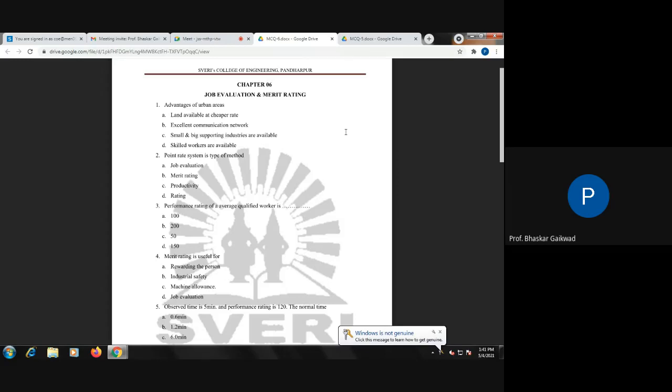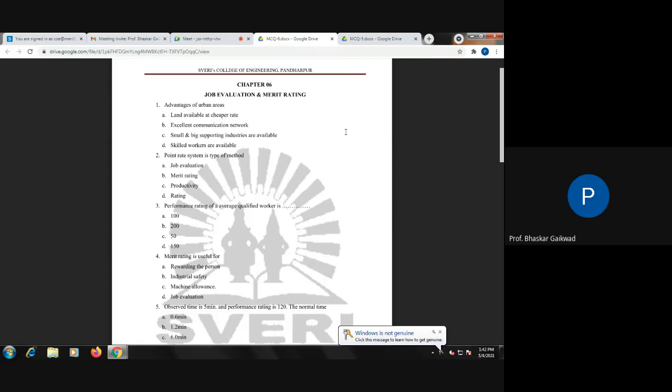The rank of the jobs is compared with the relative mandatory scale or in terms of money. Factor comparison: money is one of the factors. On the basis of money, we can compare this. Point rating method: in this method, jobs are evaluated against a pre-given evaluation plan. Simple rating, 1, 2, 3, 4, 5. Like this you have to give points, and you can calculate which job will get more points. That is your good job. So these are the methods of job evaluations.